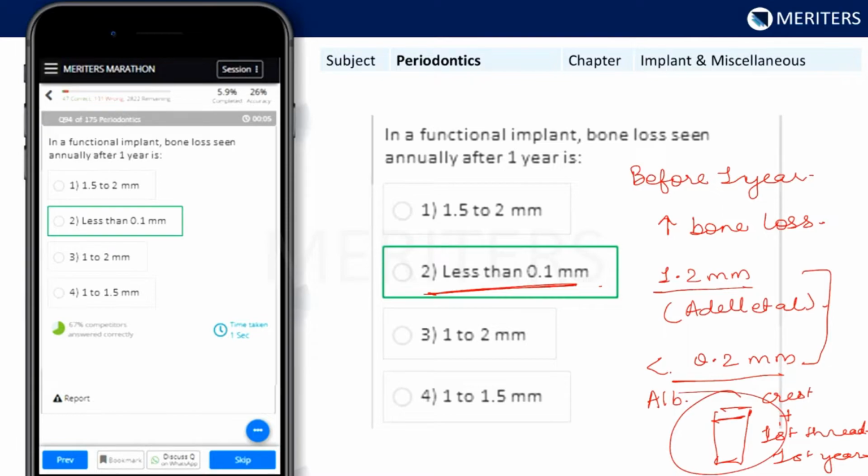Also, we need to remember that this bone loss is generally greater in the maxilla as compared to the mandible, because the density of maxillary bone is lesser. Mandibular bone is denser, which is why it is not very prone to resorption. The range is around 0.6 to 1.1 millimeters in general in the first year. So in the first year, the bone loss is around 1 millimeter, and after the first year, it is around 0.1 millimeter. So the answer to this question is 0.1 millimeter, and the answer to your question is 1 millimeter.